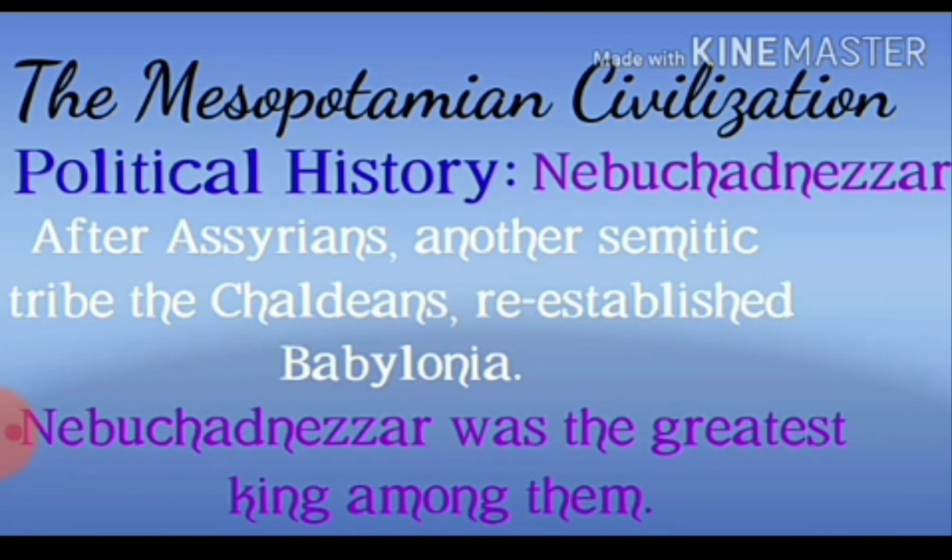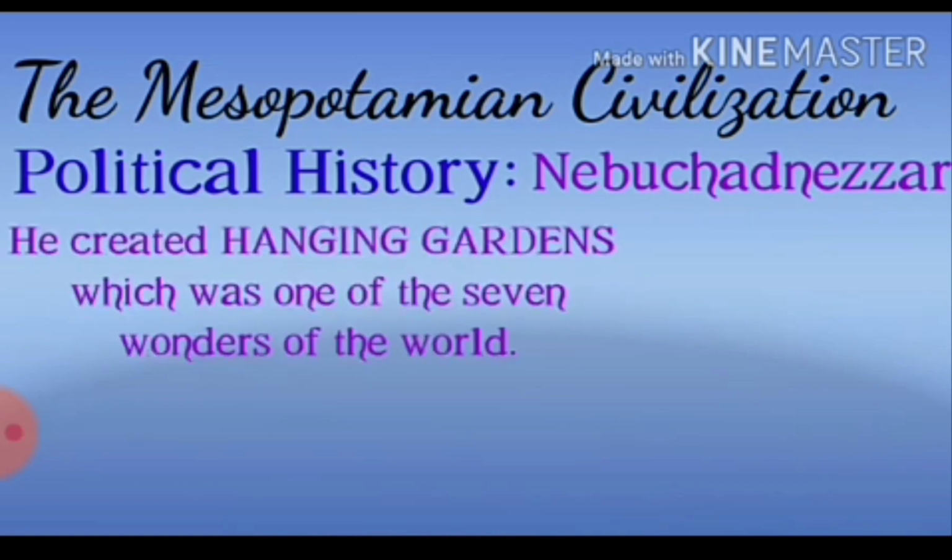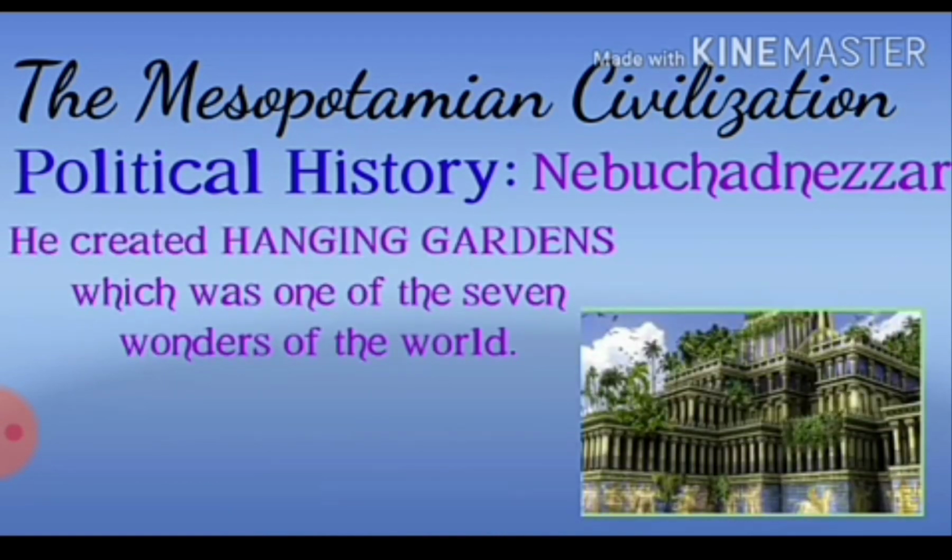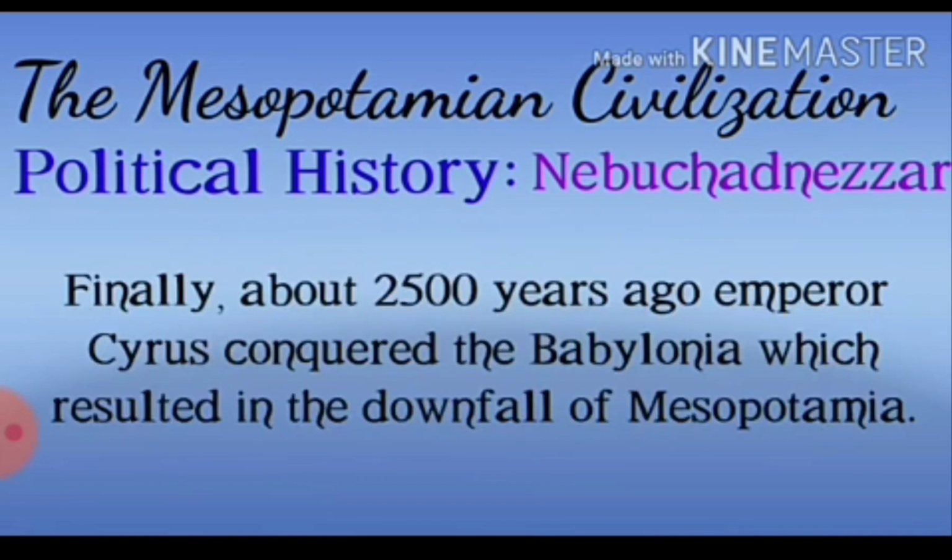Nebuchadnezzar. After the Assyrians, another Semitic tribe, the Chaldeans, re-established Babylonia. Nebuchadnezzar was the greatest king. He created the Hanging Gardens, which were one of the 7 wonders of the world. Finally, about 2500 years ago, Emperor Cyrus conquered Babylonia, which resulted in the downfall of Mesopotamia.